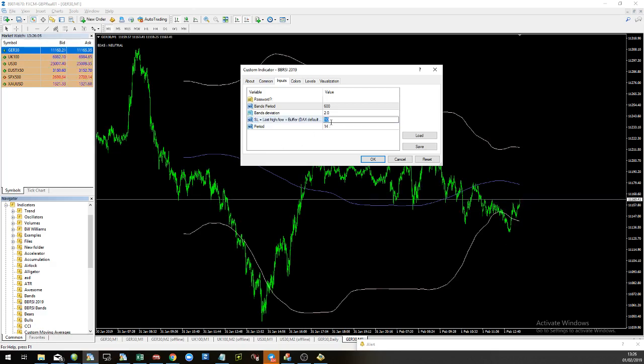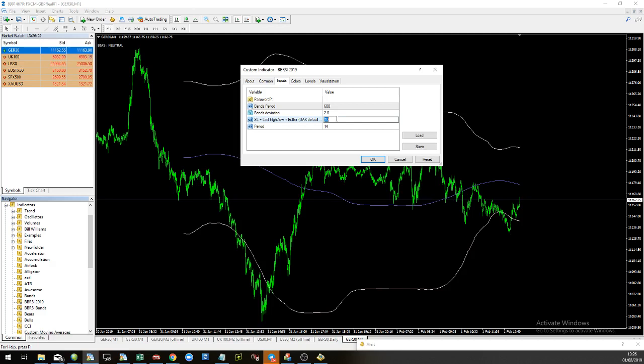So this stop loss number here is the number of points below or above the previous low or the previous high in order to calculate the stop loss. For example, if a trade was going to be signaled here, and you got the signal when price moved up a little bit, let's say towards here, the stop loss would be underneath this low.